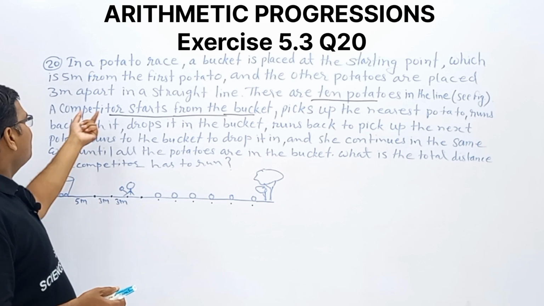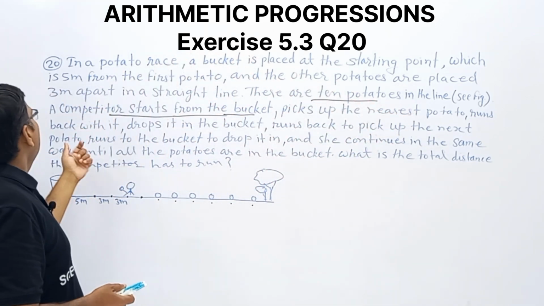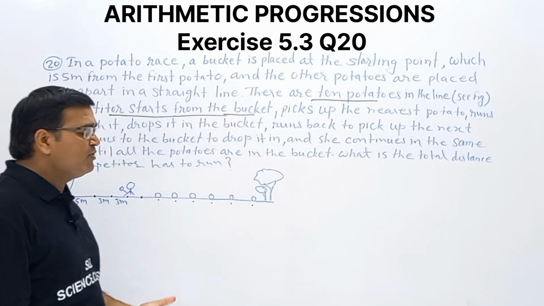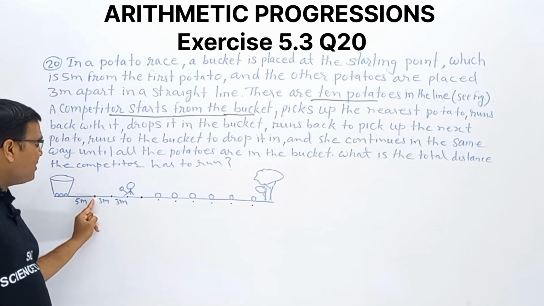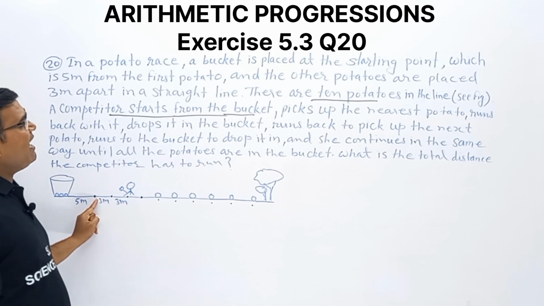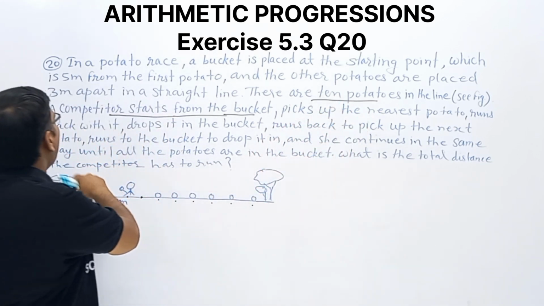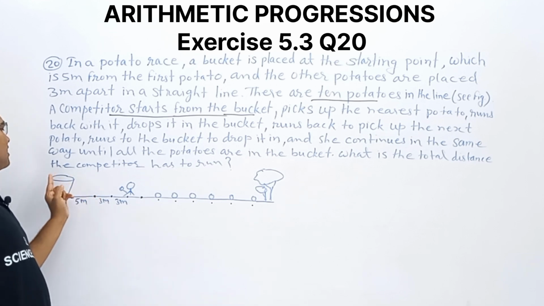Clear? The competitor starts from the bucket, picks up the nearest potato, runs back with it and drops it in the bucket. Observe. The competitor starts, travels a 5 meter distance, picks up the first potato, and runs back with it and drops it in the bucket.